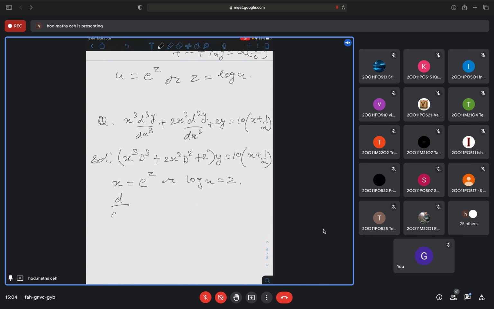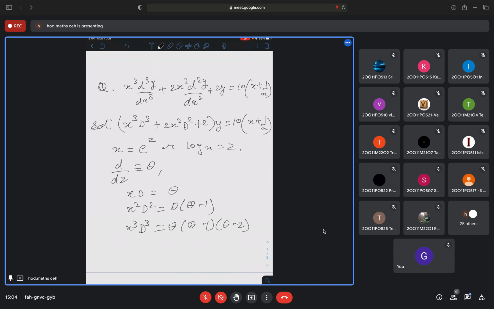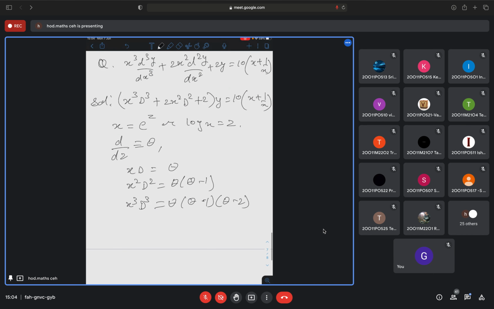Now write down the notations. This will be theta. So what substitutions are we making? x into D, you will write it as theta. x square into D square, you will write it as theta into theta minus 1. x cube into D cube, you will write it as theta into theta minus 1 into theta minus 2. These substitutions you will make wherever you have x square and all.